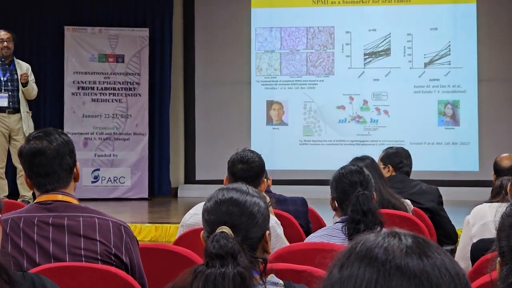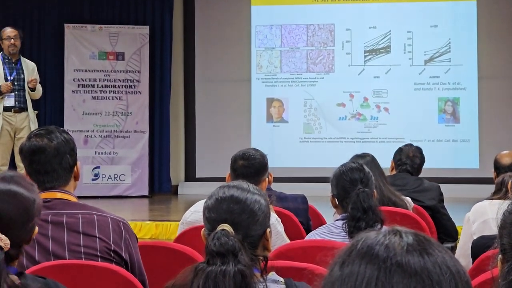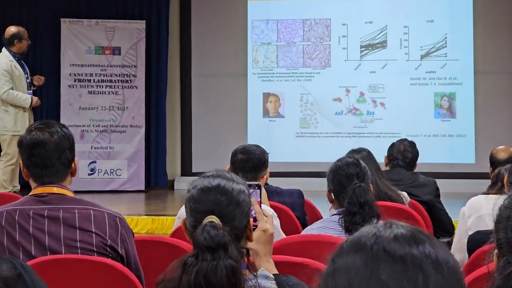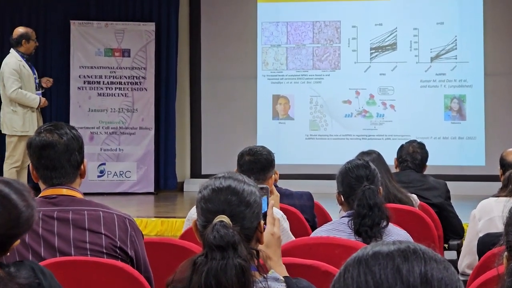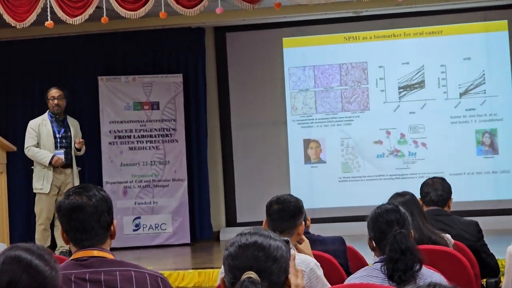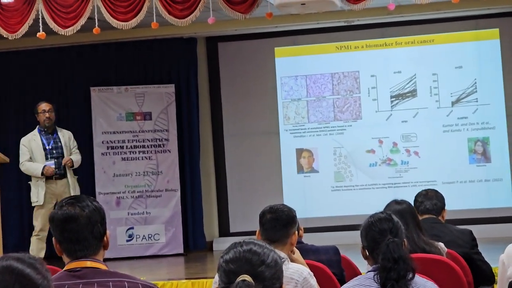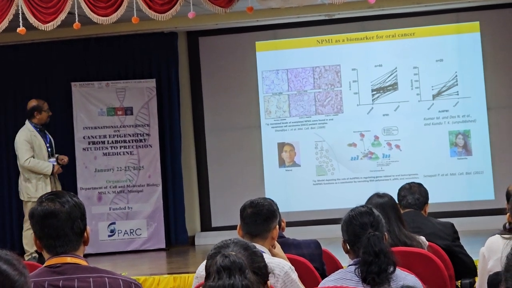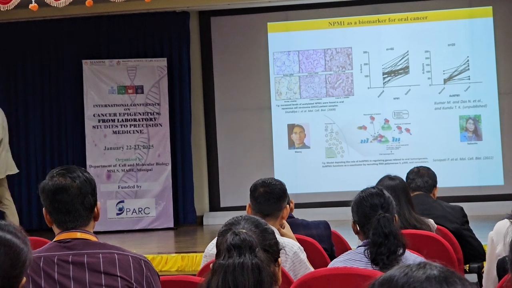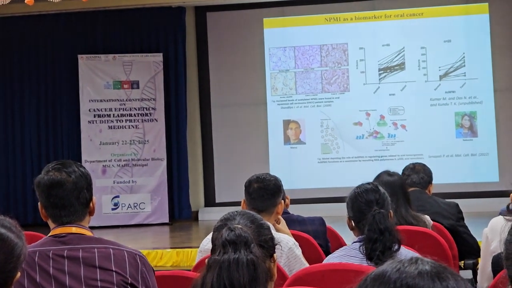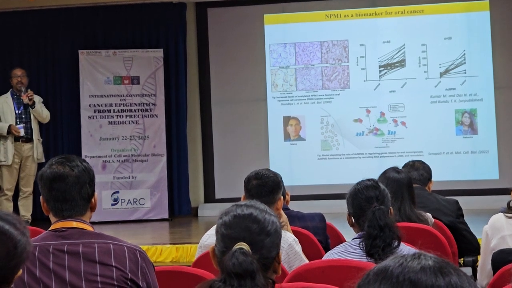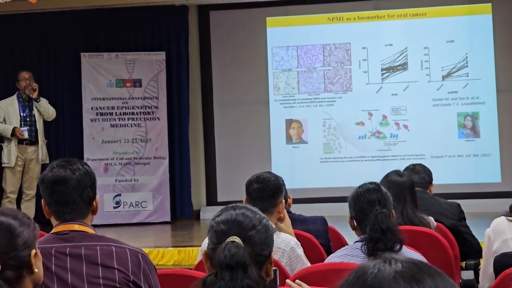So this indicates that this could be a diagnostic marker. So now we are creating the recombinant antibody, and we are now addressing 1,000 patient samples from different parts of Karnataka as well as different parts of the country, to see whether we can have acetylated NPM1 as one of the factors for oral cancer progression analysis, and whether it can be connected to therapeutic connections.